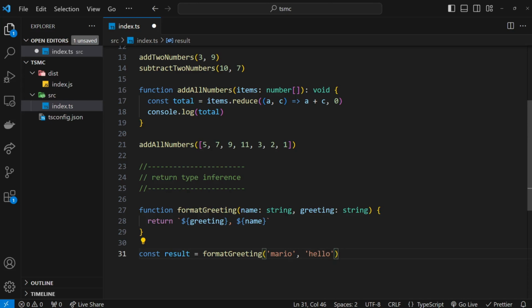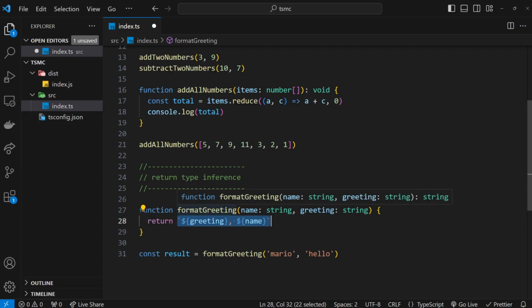And now if I hover over result, it's going to say that this result is of type string. So it inferred what value type is being returned right here. And it knows what value type is being returned because this is a string. And it knows it's a string because we're explicitly returning a template string, right? We're not returning a variable that it doesn't know. We're saying it is a template string right here.